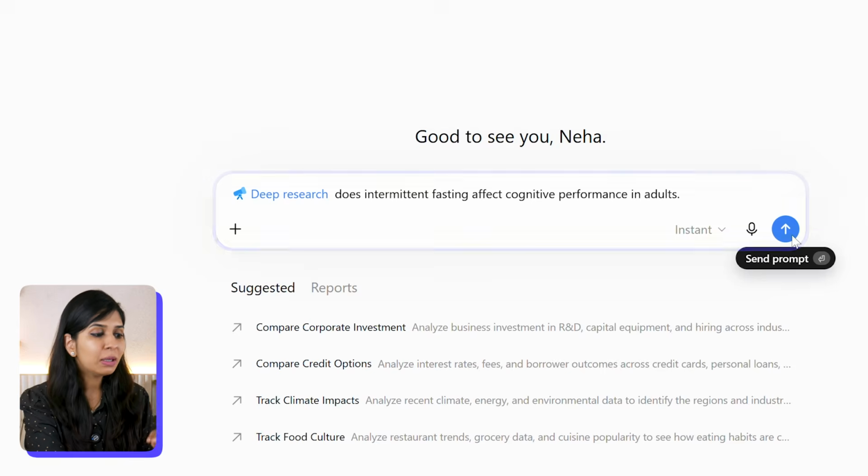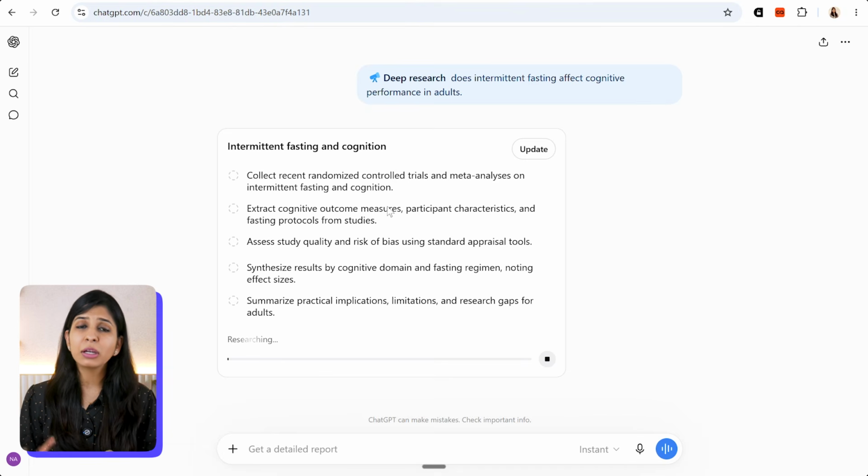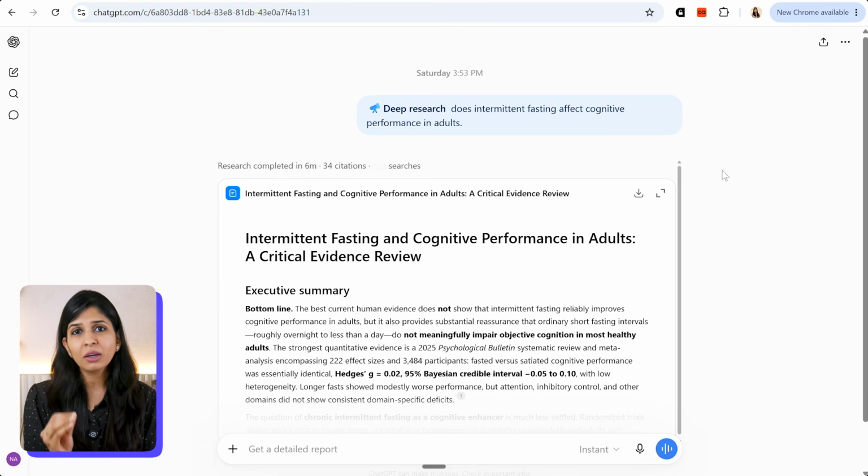And now what deep research is going to do is that it doesn't give me an answer instantly. Instead, it goes out, runs multiple searches, scans many papers, which can involve research articles, government websites, company pages, blogs, articles, and after going through all that information, which can take roughly 5 to 30 minutes, it comes back to me with a detailed report along with relevant citations.